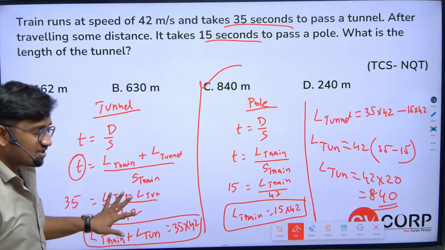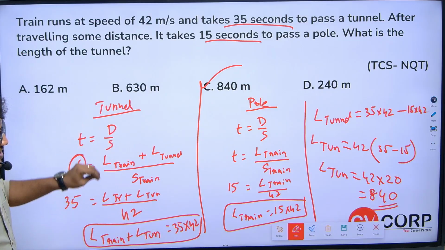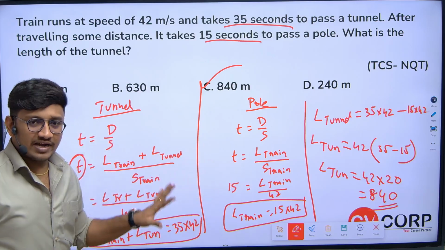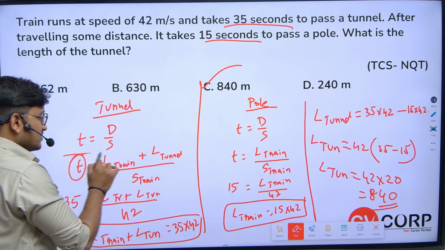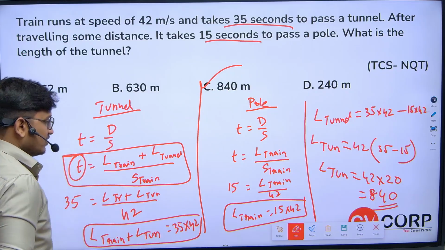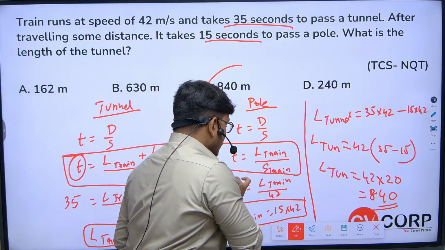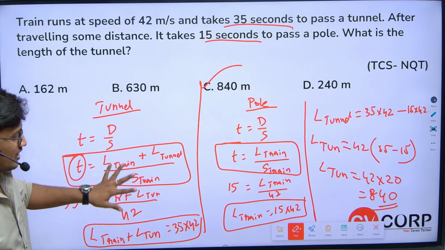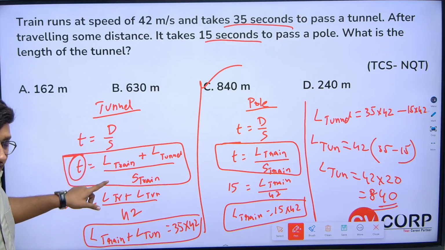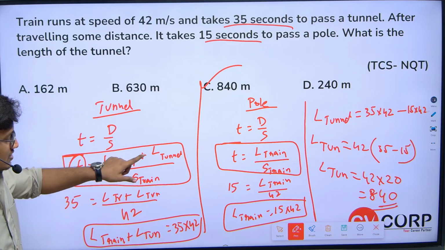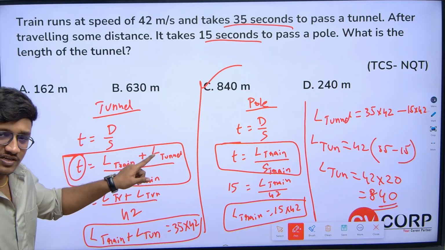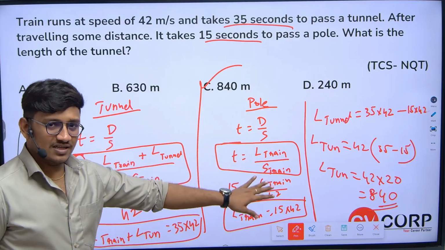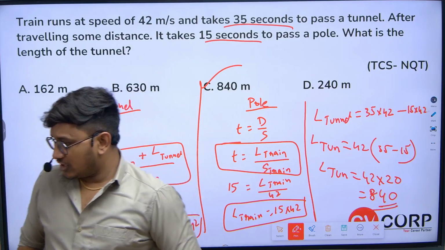The thing is, you just need to understand what kind of conditions we should consider when the train is crossing a tunnel and when the train is crossing a pole. This you should remember. If you got confused, make a note and watch the video once again. When the train is crossing a tunnel, the condition is like this, because the only difference is that we should consider the length of the tunnel as well as the distance traveled. If it is a pole, the length of the pole should be considered negligible. I hope you all are clear.